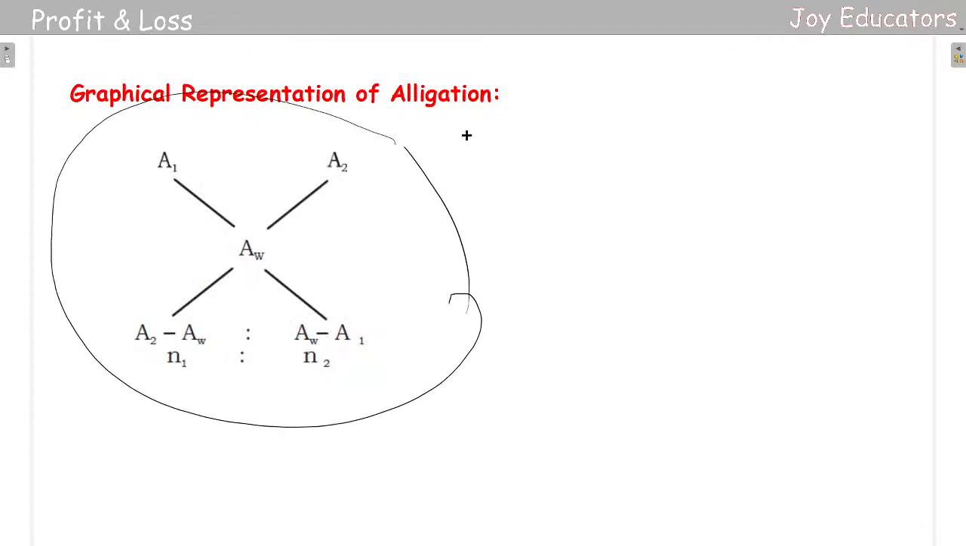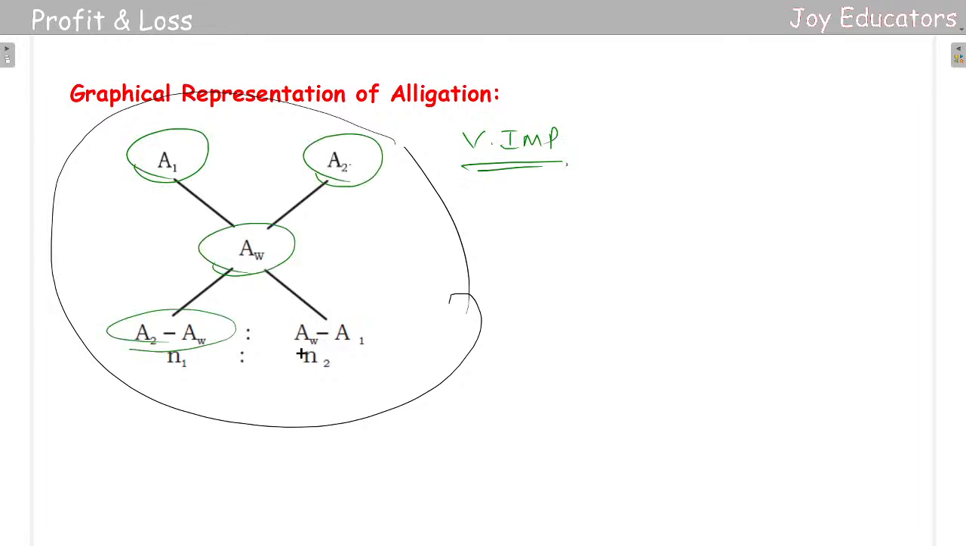Very important. So how is it going to work? There is some value here, some value here, some value here, and some value here, and this value and this value. Let us see how to do it. It's going to be really simple. How to do it is the main criterion here.